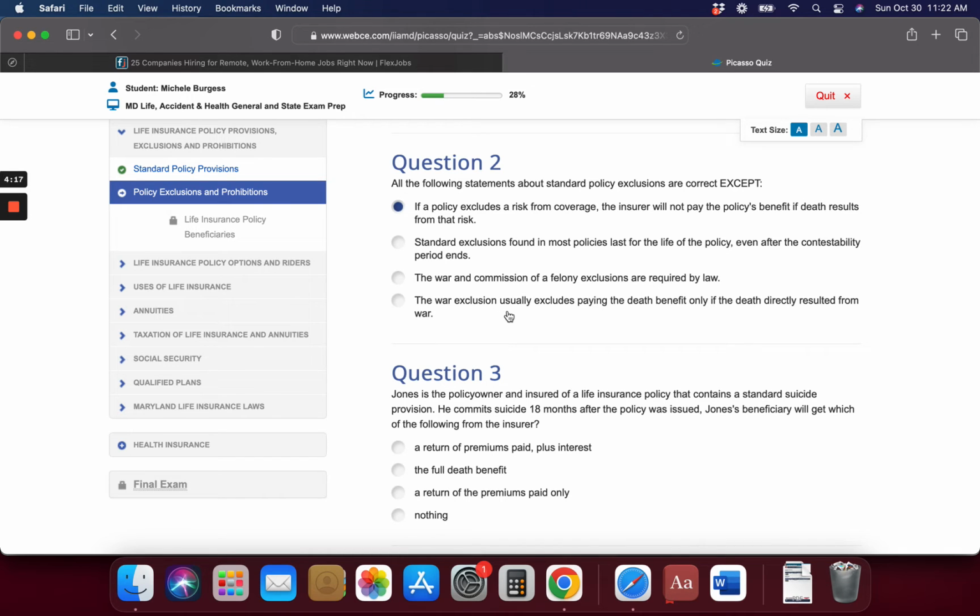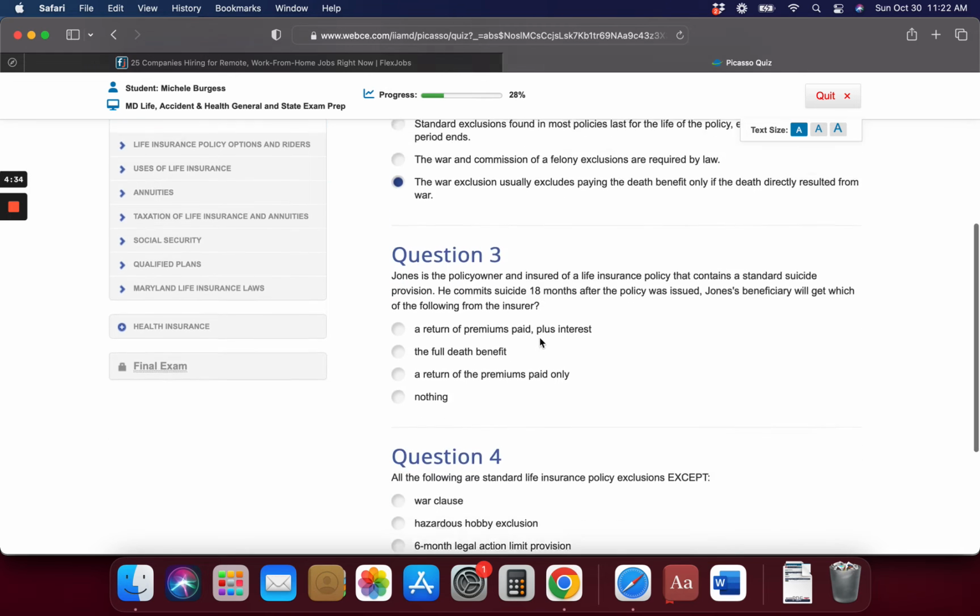I don't know. The war exclusion usually excludes paying the death benefit only if the death directly resulted from war. That sounds wrong to me. I'm going to go with my first choice.